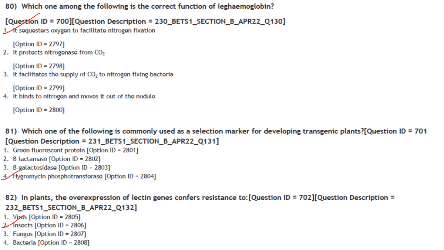Answer is option 1. Then which one of the following is most commonly used as a selection marker for developing transgenic plants? So it is hygromycin phosphotransferase. The others are all scorable markers, reporter genes. Selection marker is hygromycin phosphotransferase. Then in plants, the overexpression of lectin genes confers resistance to insect. Answer is option 2.